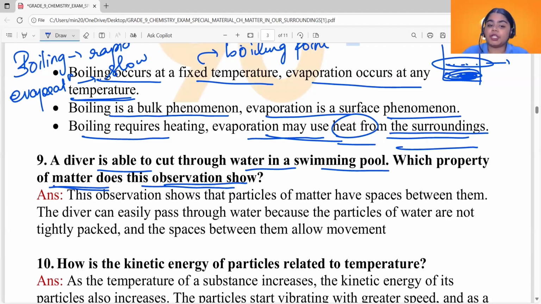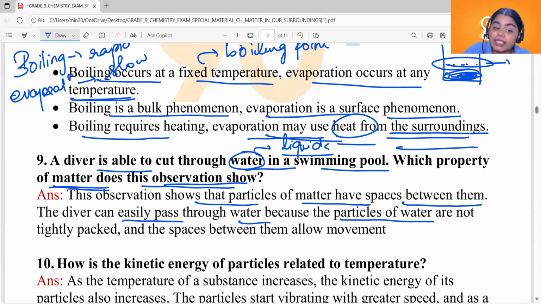This observation shows that particles of matter have spaces between them. Here the diver is able to cut through water, which means we are talking about the spaces between the particles of liquids. We know they have considerable space between the particles. A diver can easily pass through water because the particles of water are not tightly packed.